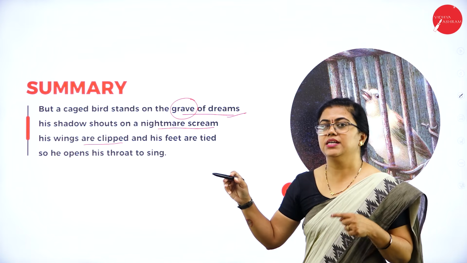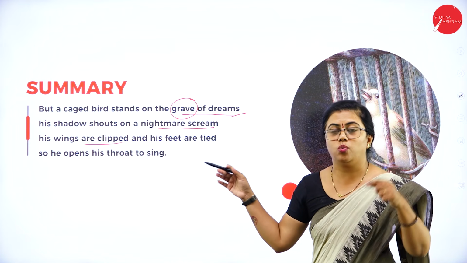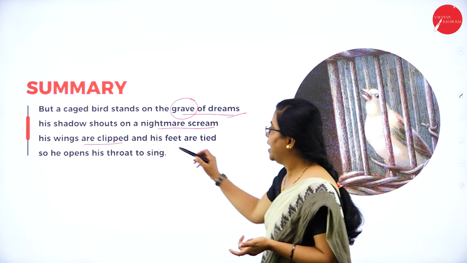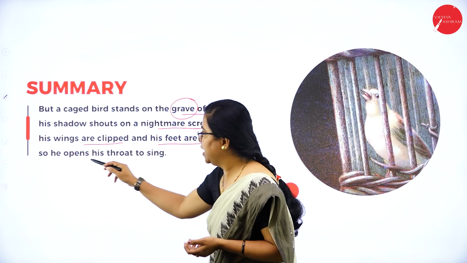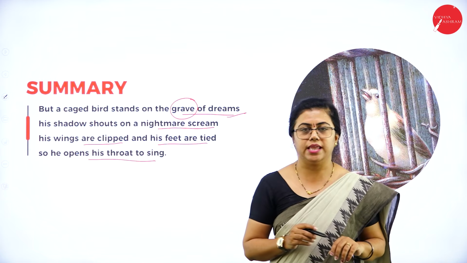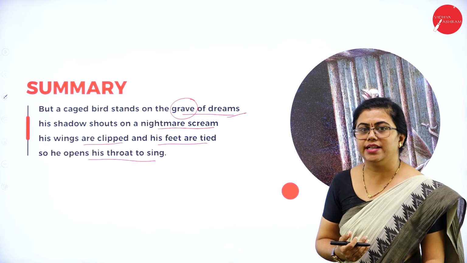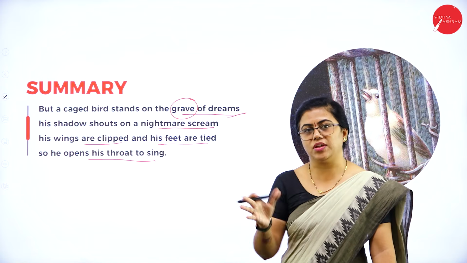She is repeating the same thing. Why is the bird able to shout so loudly? Why is the bird able to sing so loudly? She is talking here. And the wings are clipped and the feet are tied, and that's why he opens his throat to sing. Again, here she repeats the sentences. So this is nothing but anaphora, the repetition of sentences, that is a figure of speech.